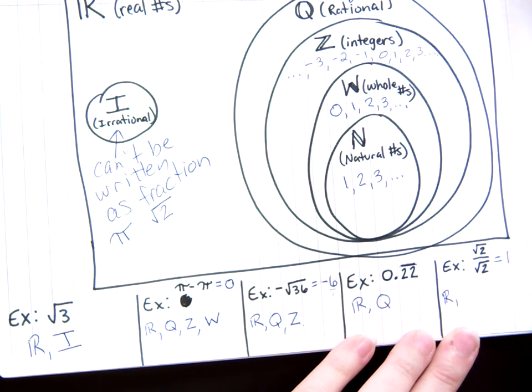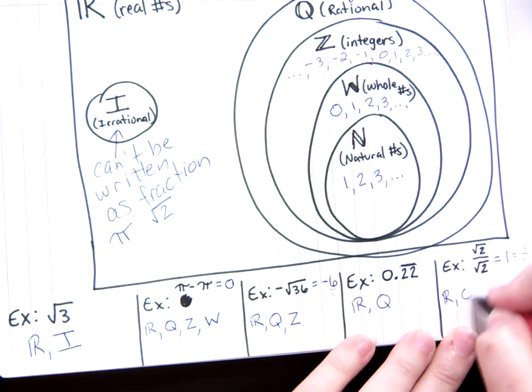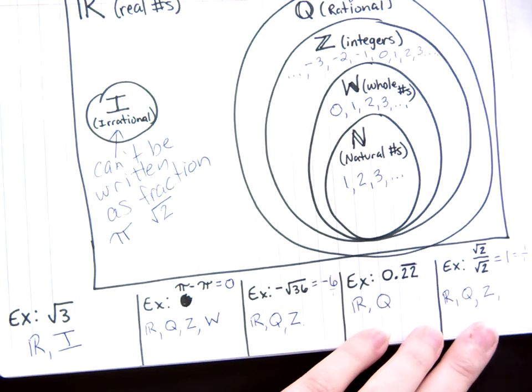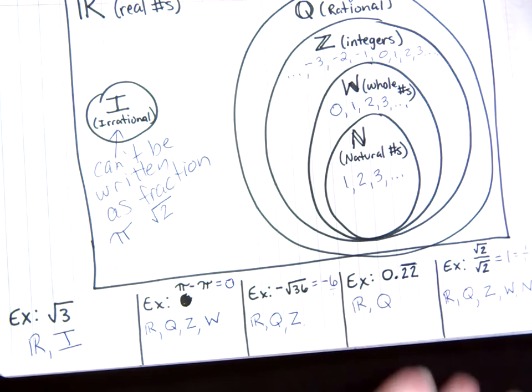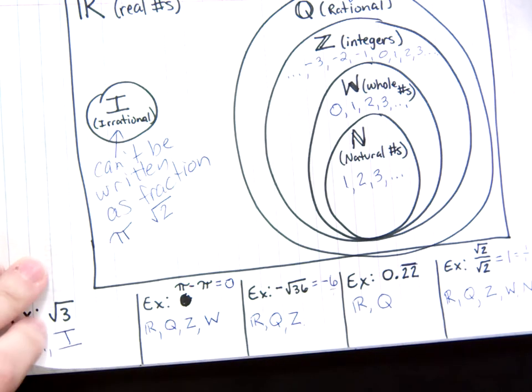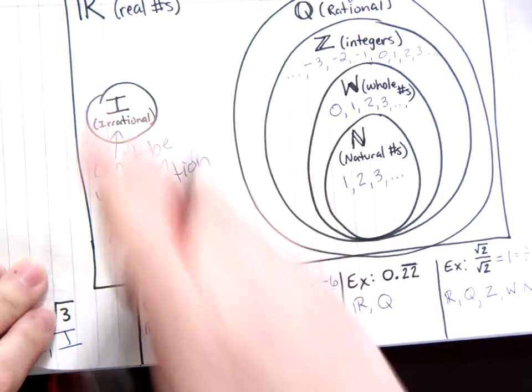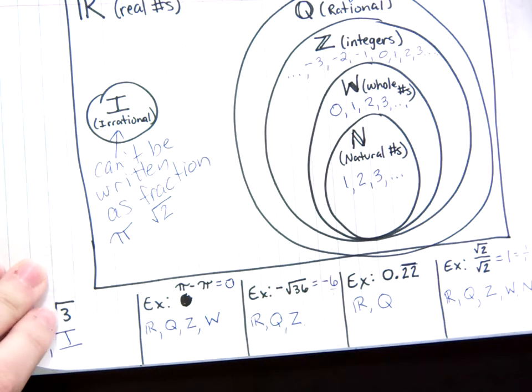It's a rational number because we can express this as a fraction by putting it over 1. It is an integer because it's a counting number. It is a whole number because whole numbers start at 0 and it's greater than that. And it's a natural number because natural numbers start at 1. Okay. So any number can be classified as belonging to some combination of these sets.